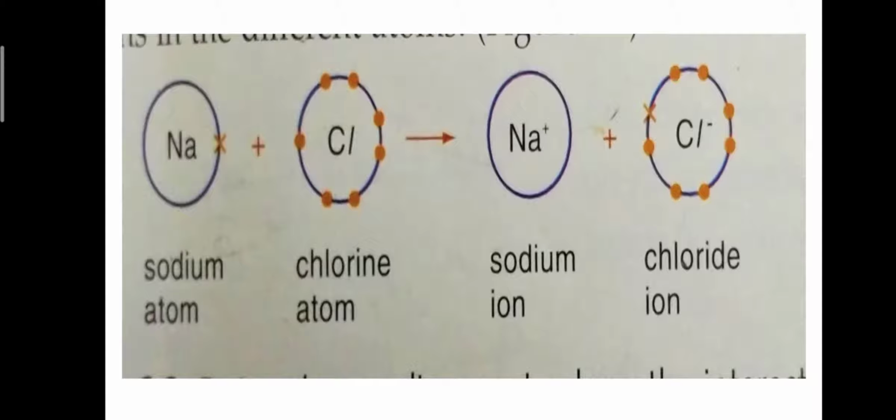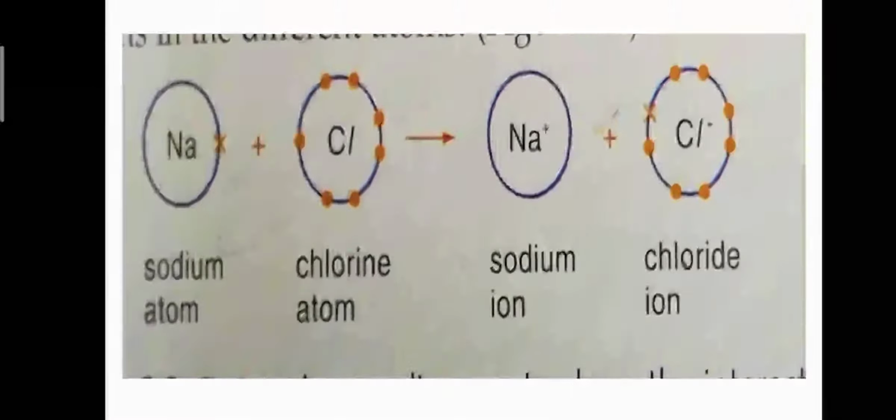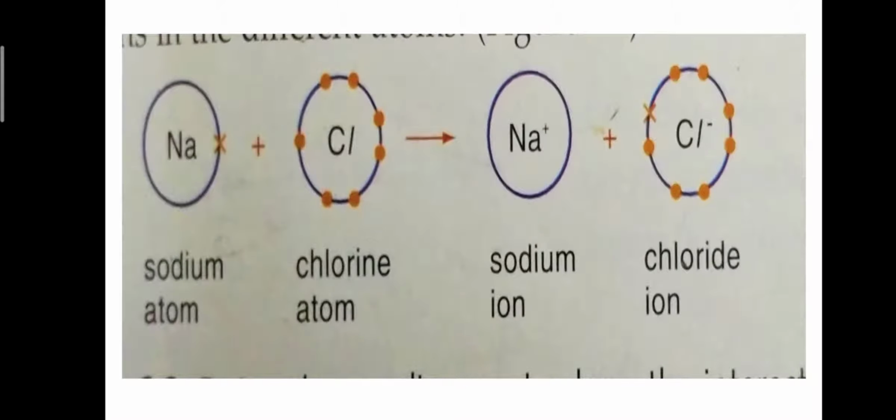Now, the outermost shell of sodium contains 1 electron and the outermost shell of chlorine contains 7 electrons, having 3 lone pairs and 1 unpaired electron. Sodium loses its electron and chlorine gains the electron of sodium and becomes chloride ion. Sodium, after losing the electron, forms Na positive ion, that is sodium ion.